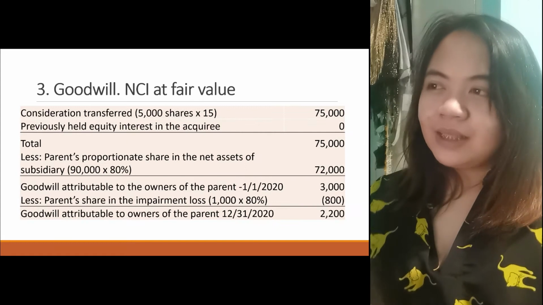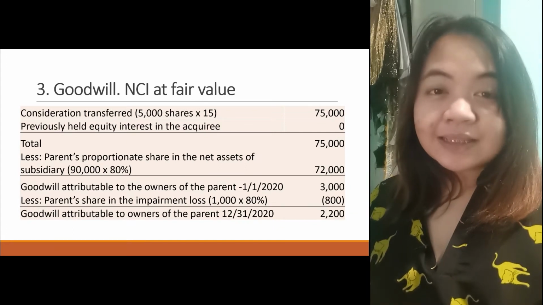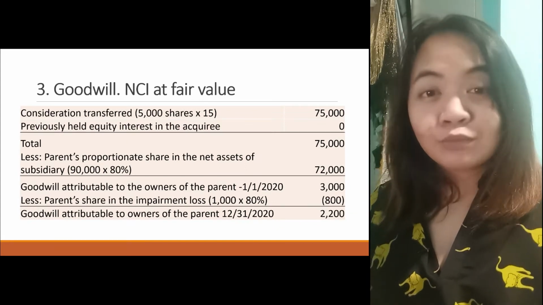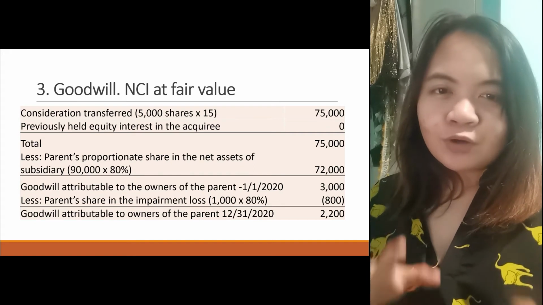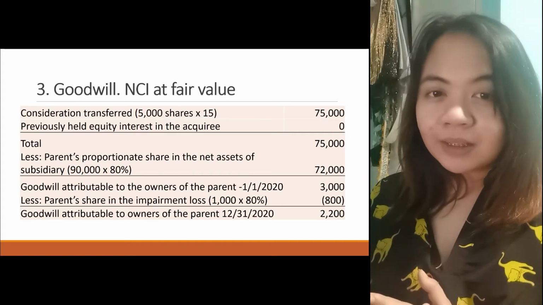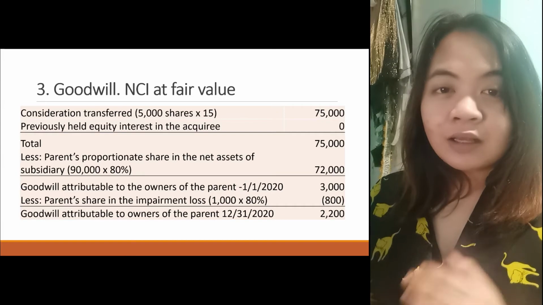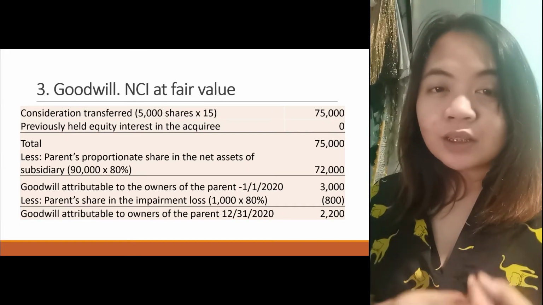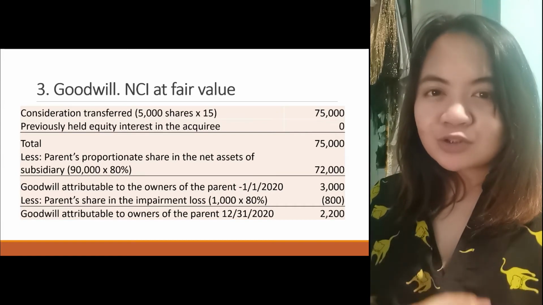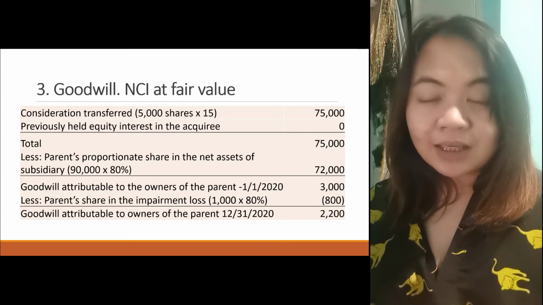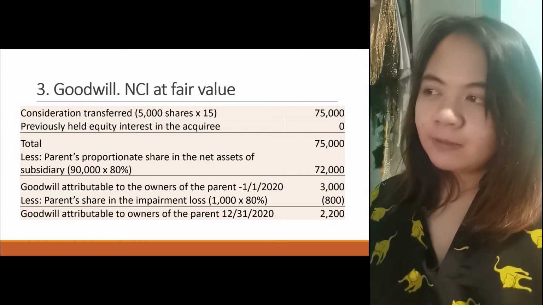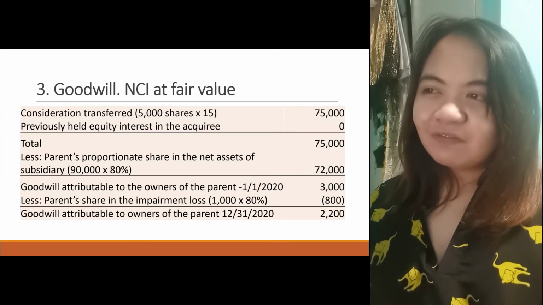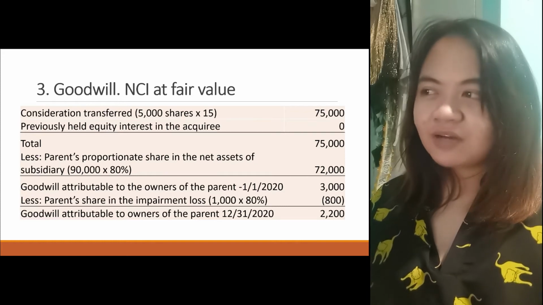Next, what if the NCI is measured at fair value? You separate the computation: the computation of goodwill attributable to the owners of the parent, and the computation of goodwill attributable to the NCI. Let's start with the parent. Consideration transferred: 5,000 shares times 15, 75,000.